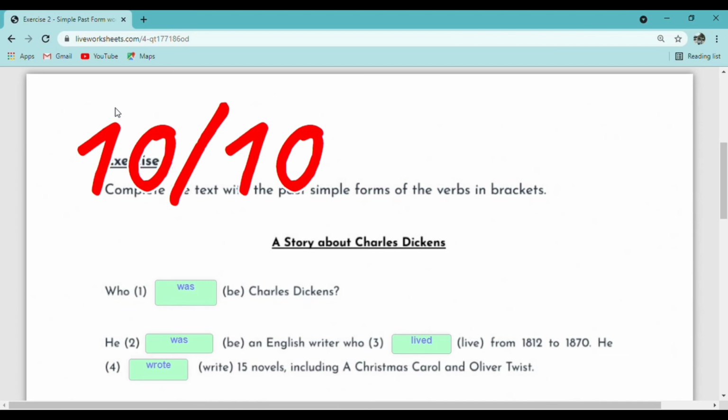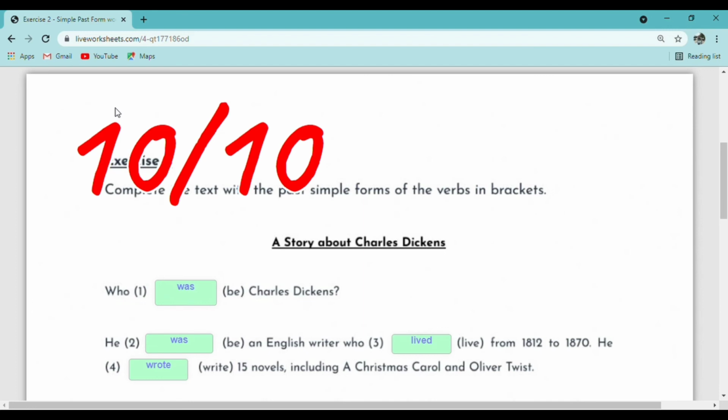So number 1, the answer is was. So who was Charles Dickens? Okay, so number 2, the answer is was. Okay, he was an English writer who, number 3, live in the bracket. So live for past tense is lived. Okay, so we need to put D. Okay, so who lived from 1812 to 1870.